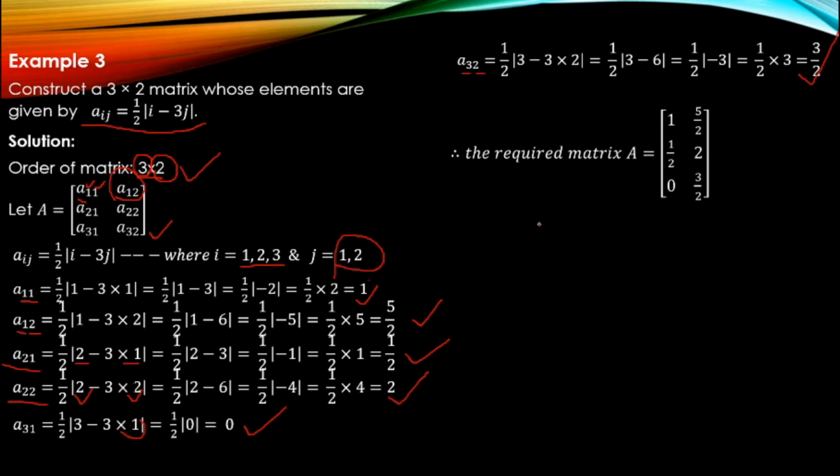Therefore the required matrix A is equal to, what is this? 1, then we got 5 by 2, then half, a22 is 2. Next, here we have a31 as 0 and a32 as 3 by 2. So here we complete finding the elements of our required matrix. So here we complete example 3.